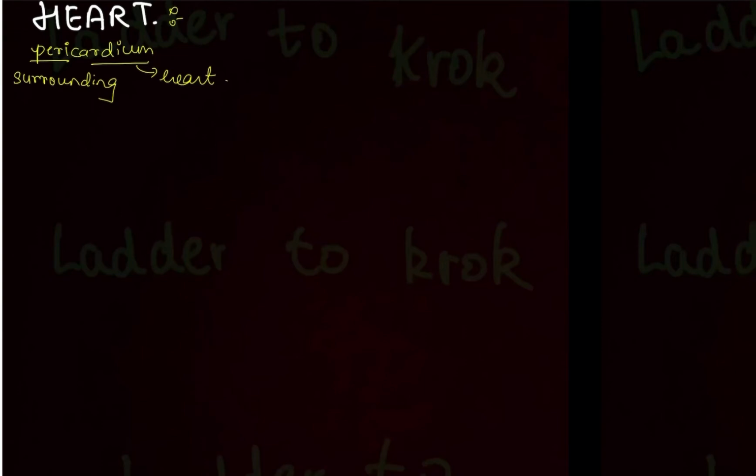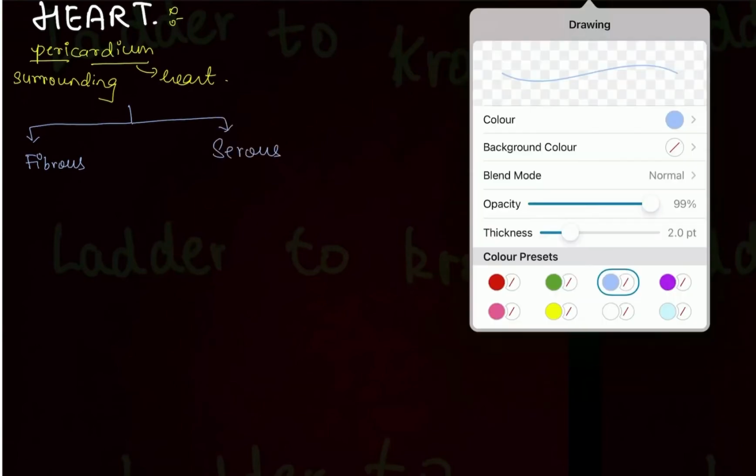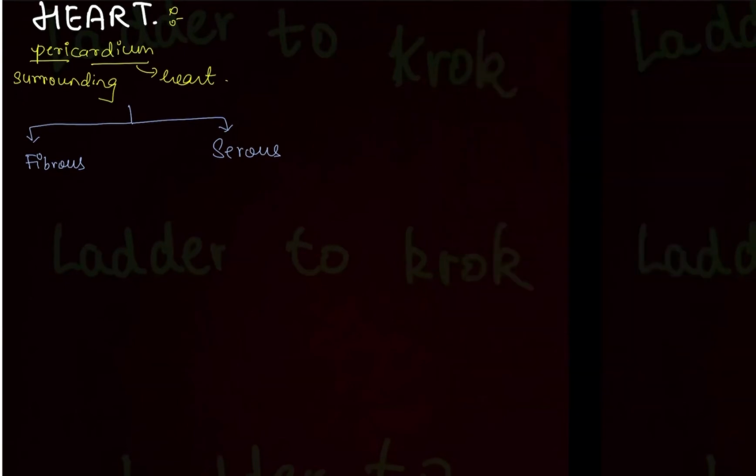Now pericardium is of two types. Write down: pericardium is of two types, the fibrous pericardium and the serous pericardium. This pericardium is two layered. Before moving on with the types of pericardium, first know what this pericardium is. It is a covering of the heart, we know, but what is it made up of?